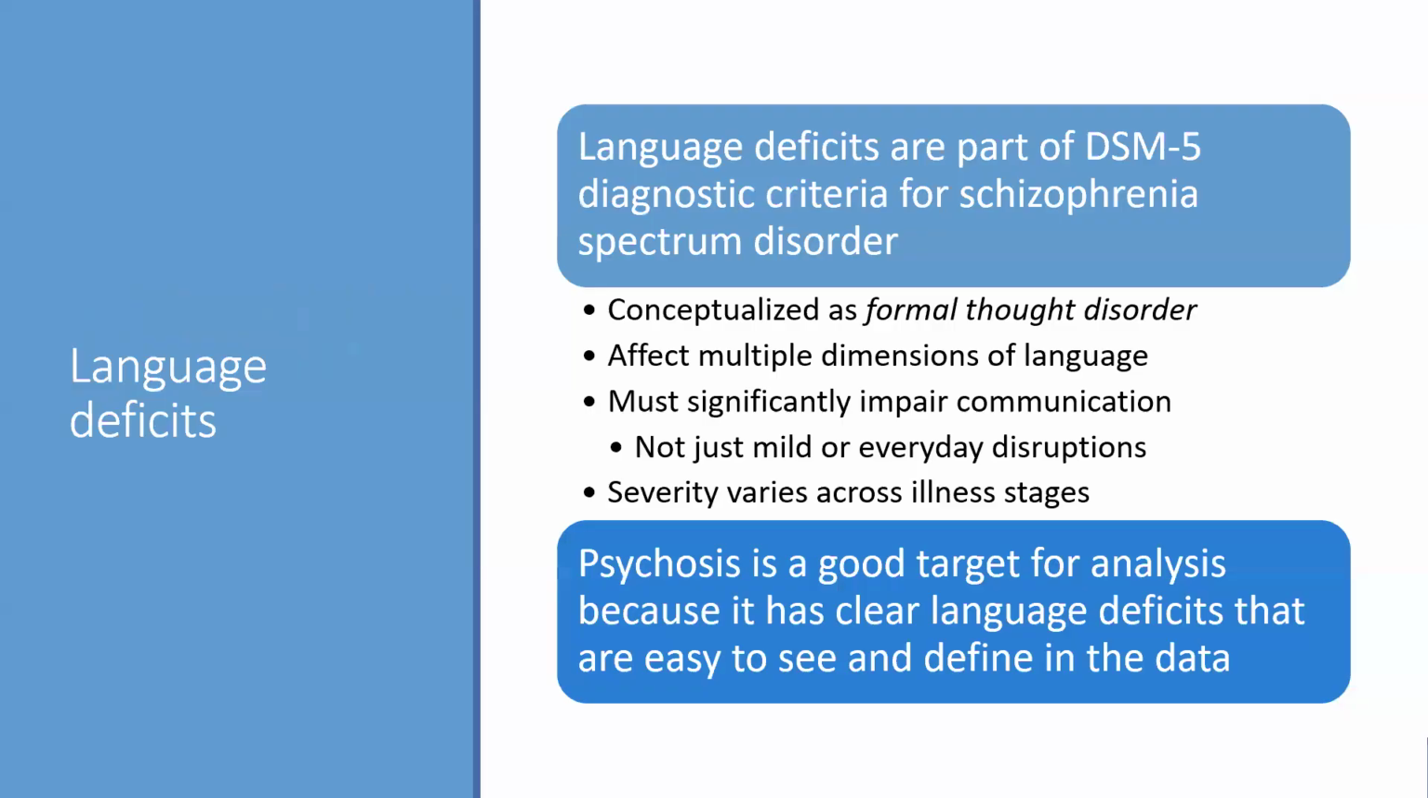Language deficits are not just a peripheral feature of psychosis. They're in the DSM-5 diagnostic criteria as formal thought disorder. While these deficits can affect a variety of aspects of language, to reach a clinical level, they must be severe enough to meaningfully impact communication rather than reflecting everyday lapses. For example, one deficit is perseveration, which is repeating of words or ideas. I've probably done that in this presentation today, but I'm not doing it chronically, so it doesn't count as a disorder. Still, their severity is not static. It can vary depending on the stage of the illness. These aspects make language deficits in psychosis a particularly good source of data for this project.